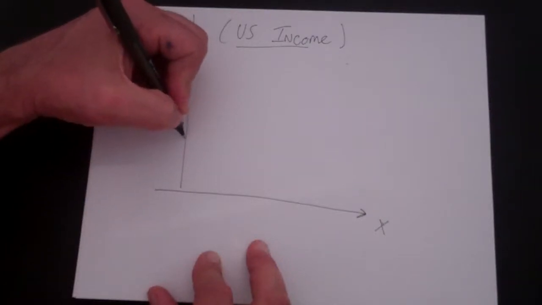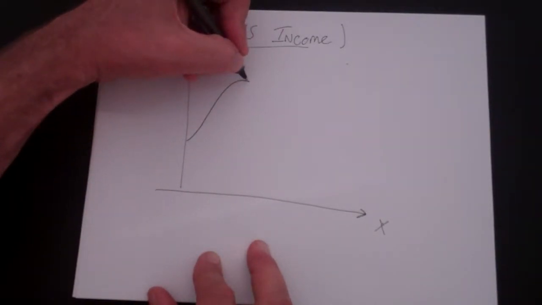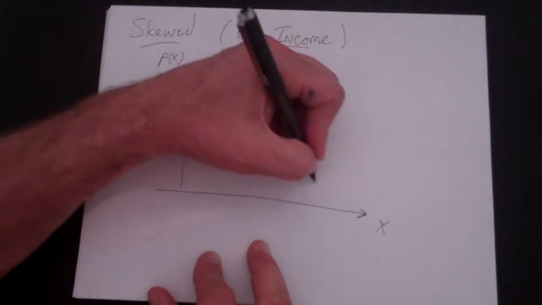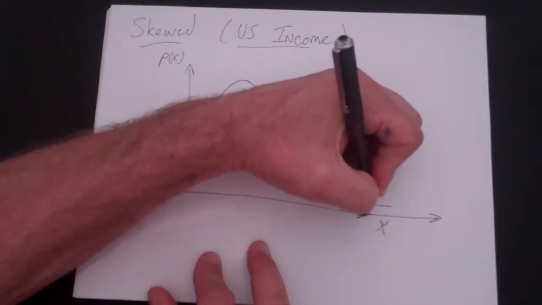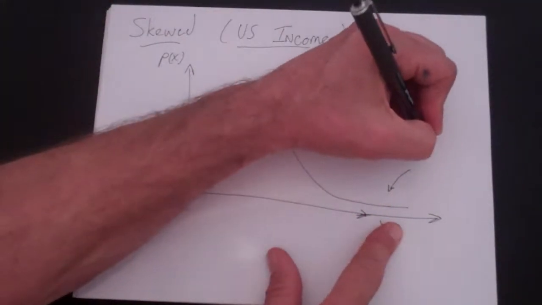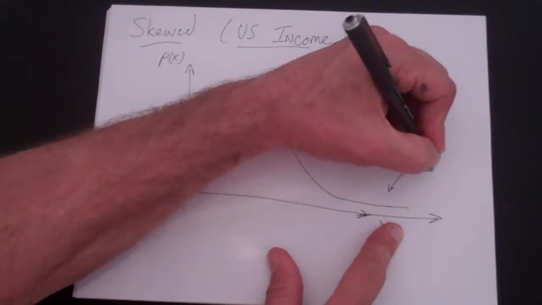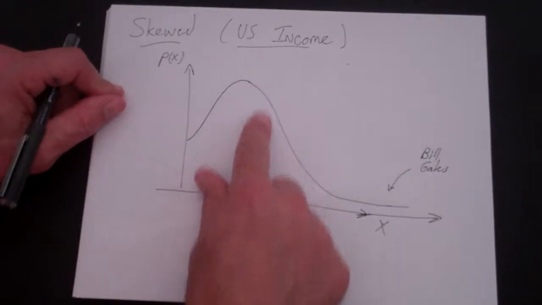So there's some people that make very little money, a lot of people that make kind of a low to middling amount, and then it decreases after that. And of course, Bill Gates is way out here. Okay, I'm roughly about here, I think.